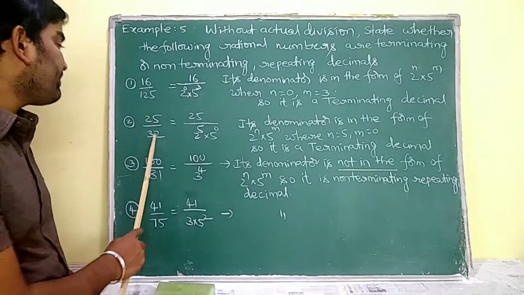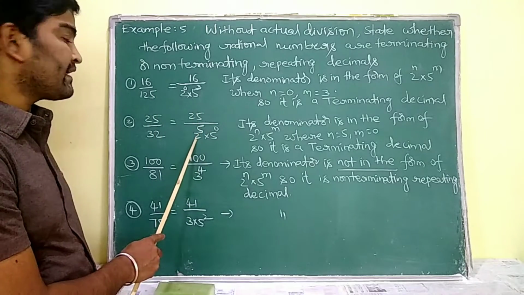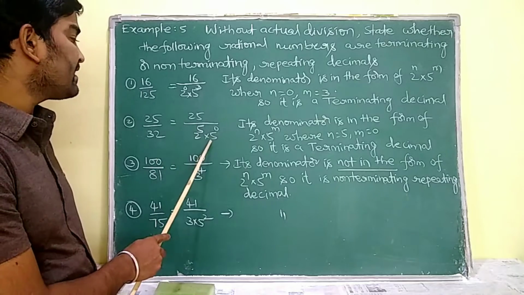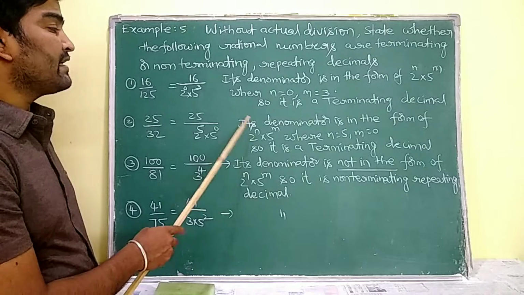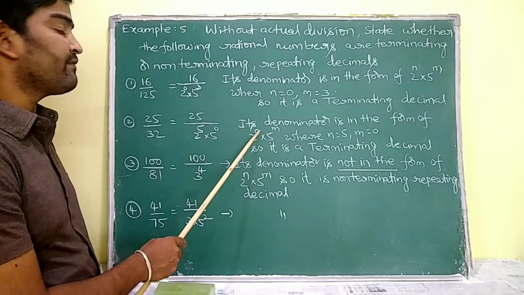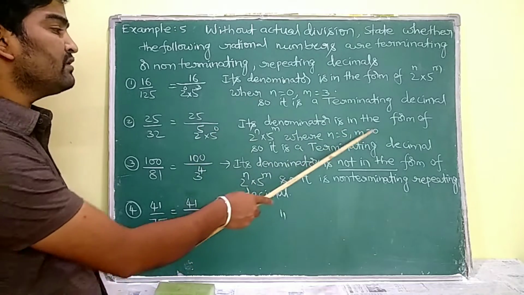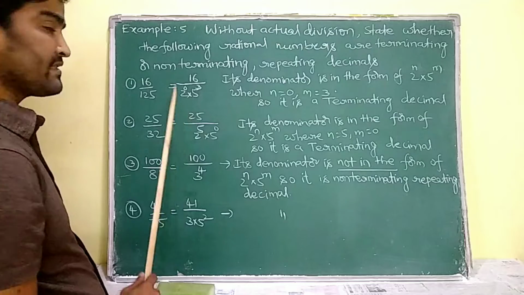Similarly, 25 by 32. The prime factorization of 32 gives us 2 power of 5, and besides that I am going to write 5 power of 0. So here see, its denominator is again in the form of 2 power of n into 5 power of m, where n is equal to 5 and m is equal to 0. So it is also going to represent a terminating decimal.